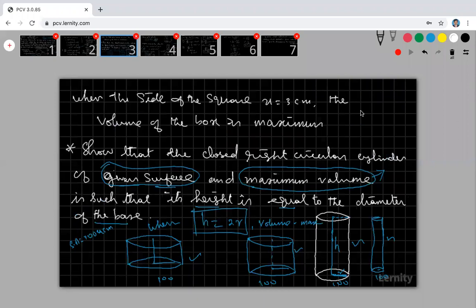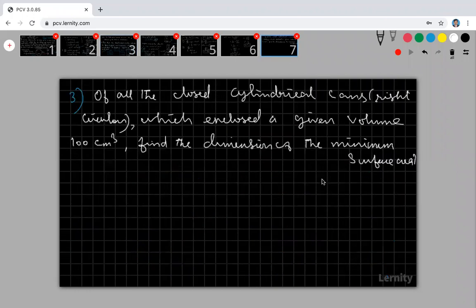Dear students, please try to understand. In the previous problem, the surface area was given, and we had to find the maximum volume. But in this problem, my volume is given, 100 centimeter cube, the value is also given.